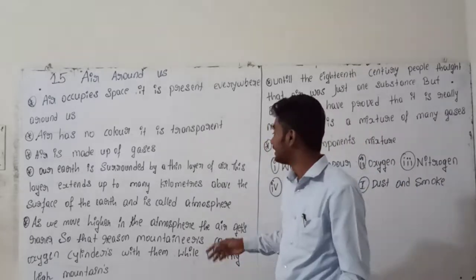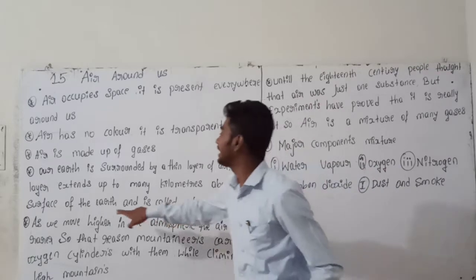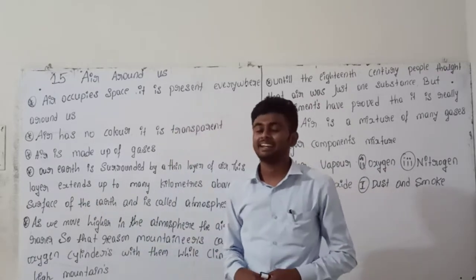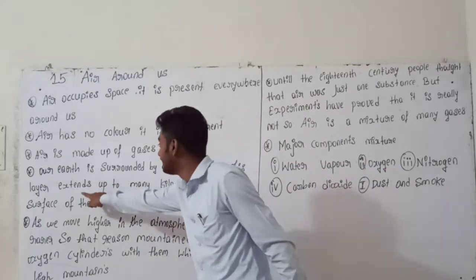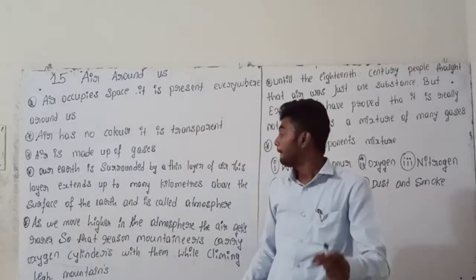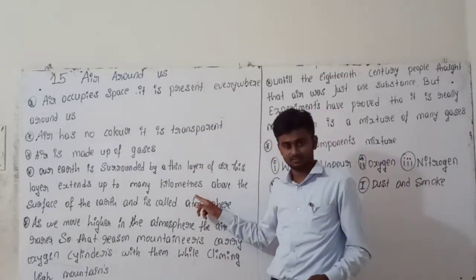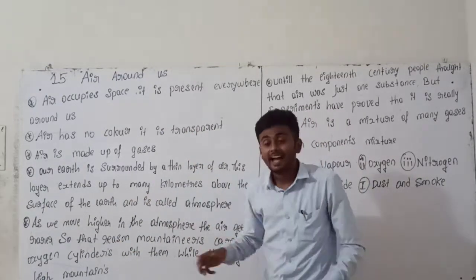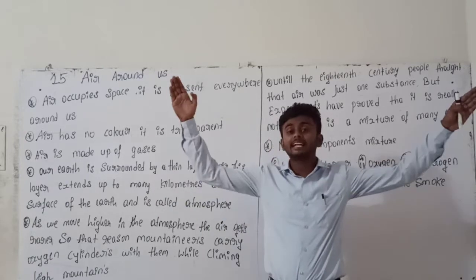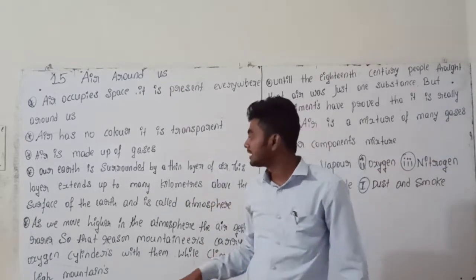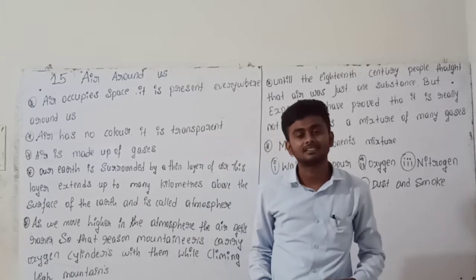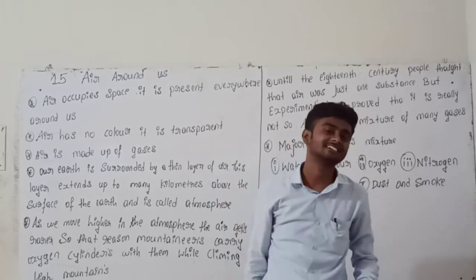Okay, that is one point. Next point: this layer extends up to many kilometers above the surface of the Earth.